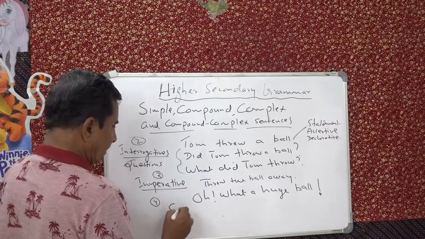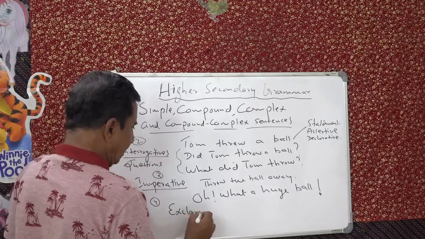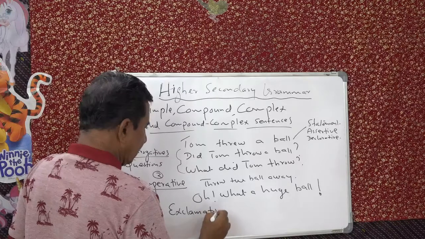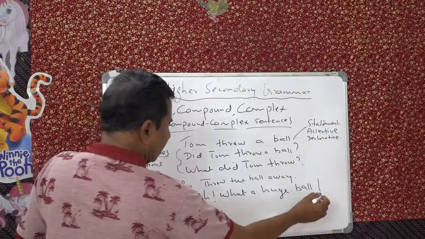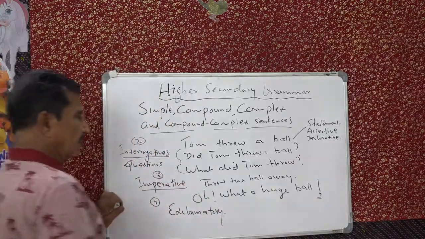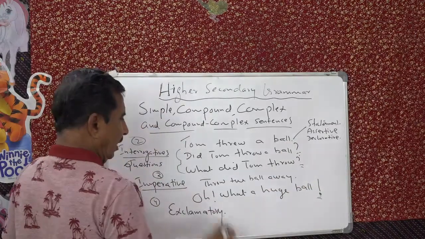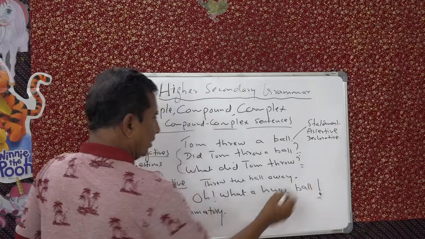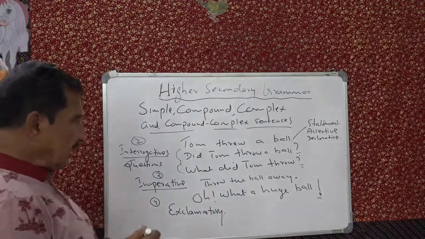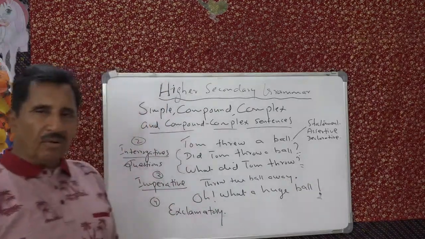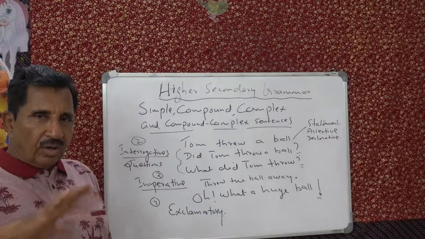Exclamatory sentence with an exclamation mark. This is an exclamation mark. This is a question mark. This is a full stop. Here you have a full stop. And in throw away the ball, there also you have got the full stop. So these are the kinds of sentences we have seen according to the meaning and order of words.